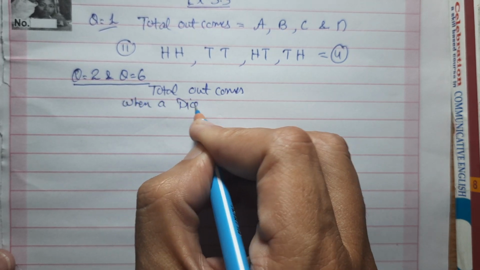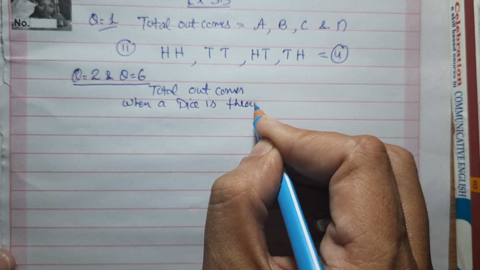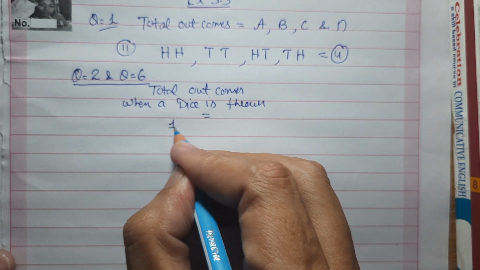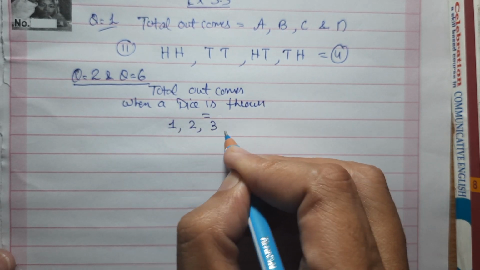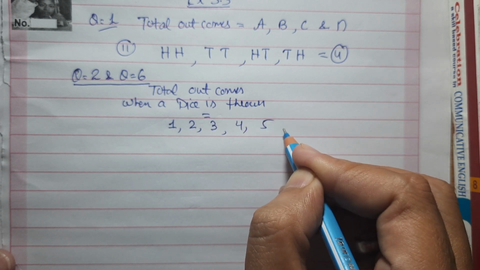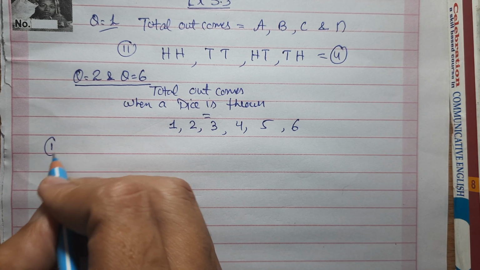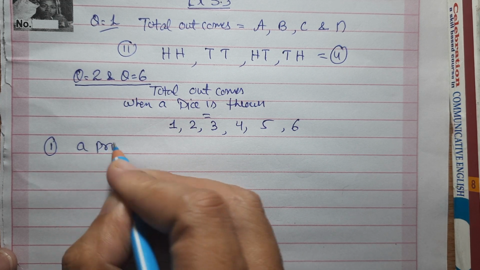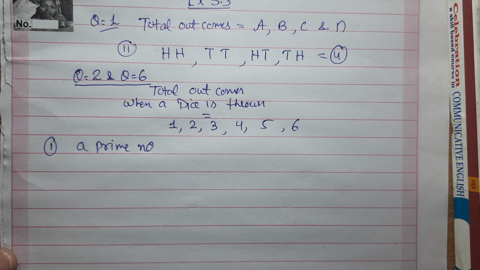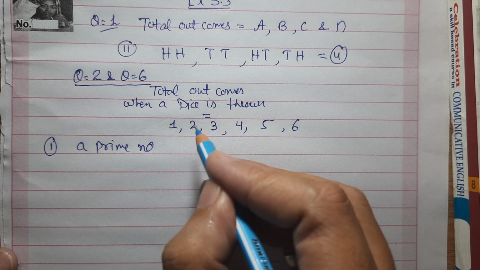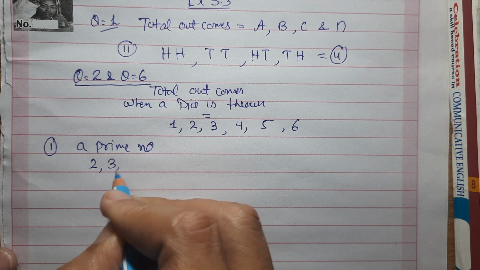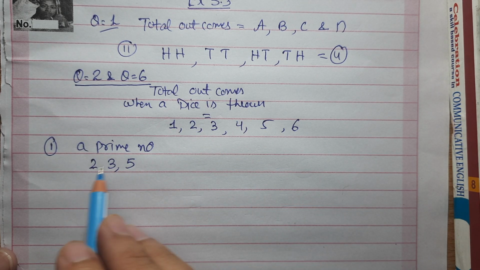When a dice is thrown, yes, that we have also discussed. Either 1 will come, 2 will come, 3, 4, 5 and 6. It says find the outcomes of getting a prime number. First part, a prime number. Now you know what prime numbers are. They have only two factors, 1 and the number itself. So prime numbers are 2, 3 and 5. That means 1, 2, 3.